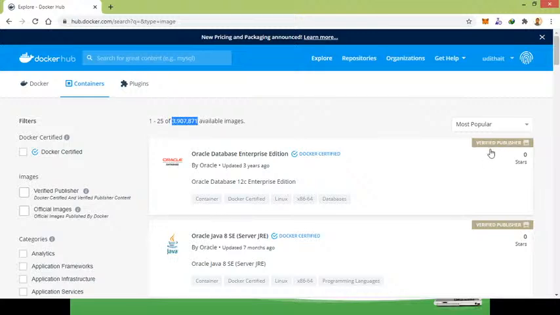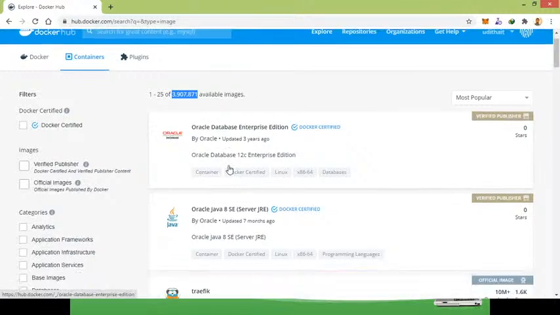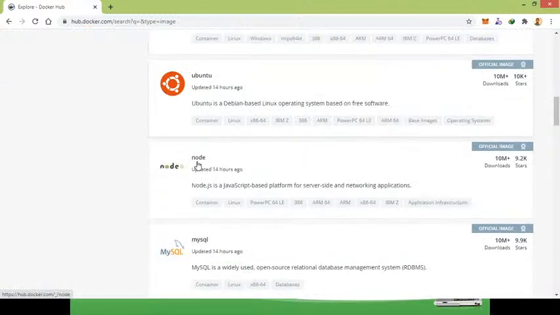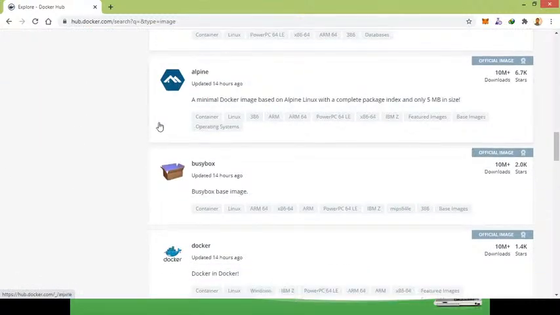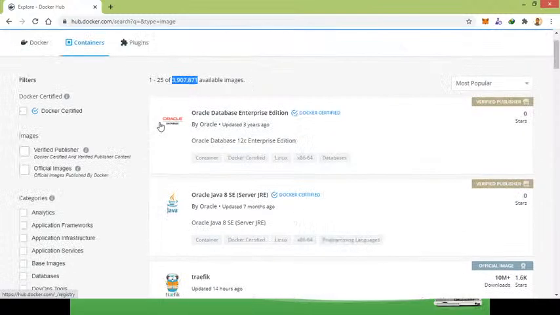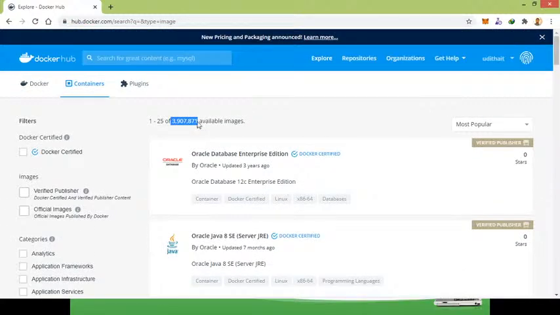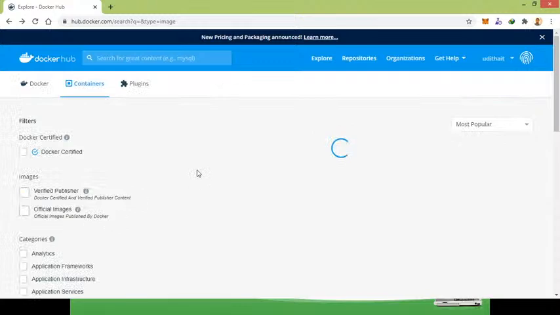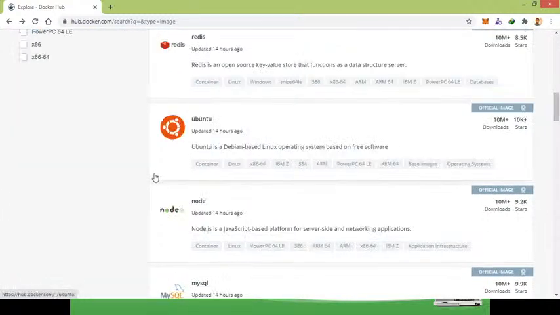There are verified premium kind of images, certified ones like Oracle Java SE 8, Postgres, Mongo, Ubuntu, Node.js, MariaDB. Likewise there are many, so you can see the total number here. It's a really big number. These are the images that are available, and also you can create your own repositories as well, right? Here you can create your own repositories in Docker Hub. You can make it private or public, for others to use, or you can use it in your organization, your company.